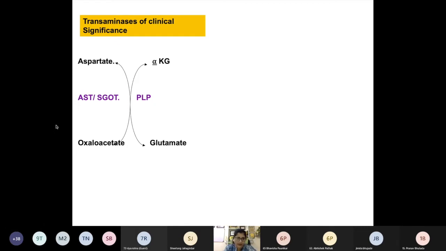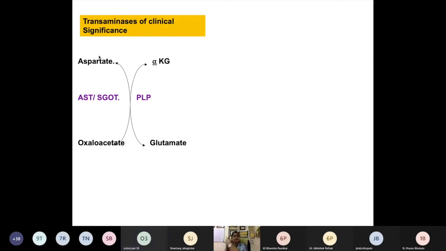What is in it? What will it be? The enzyme is... yes, say it. Here, on the behalf of you can see aspartate, which amino acid will be there in ALT? Alanine.